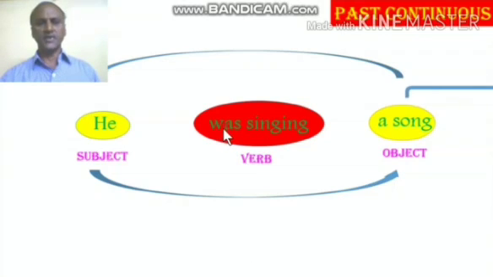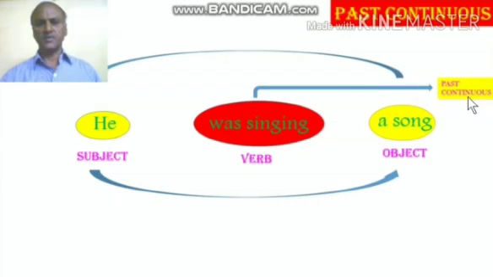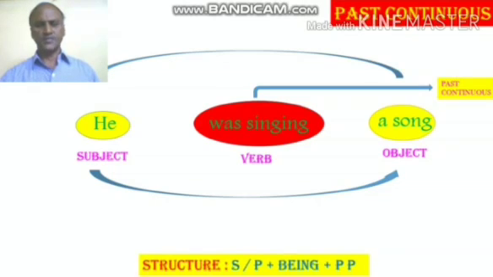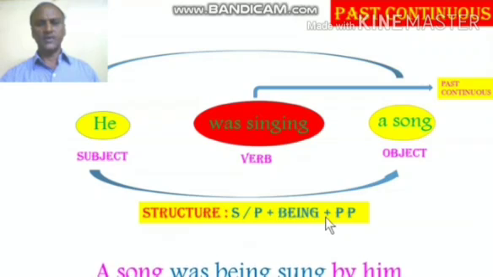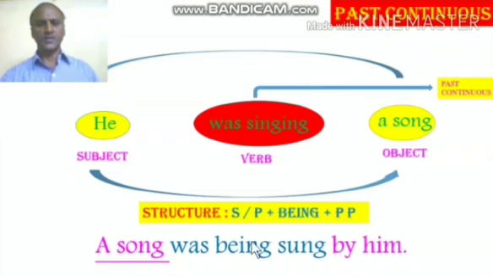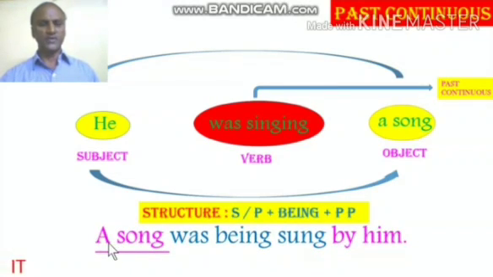Then the third step is identify the verb. The verb is in past continuous. Since the verb is in past continuous, then we need to follow a structure. And what is the structure to be followed? Singular plural plus being plus past participle. So the answer for the passive voice is a song was being sung by him.